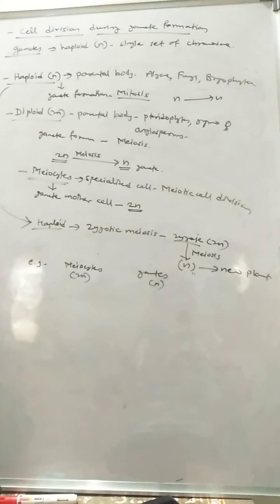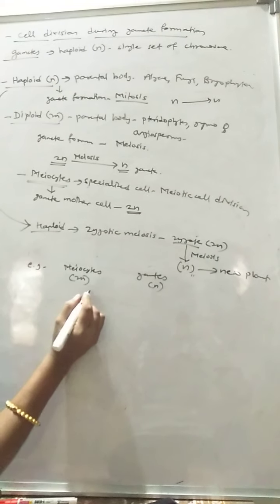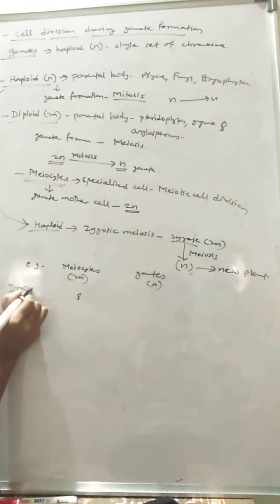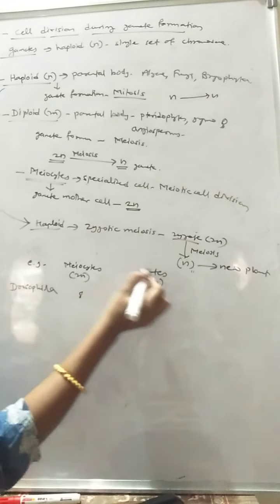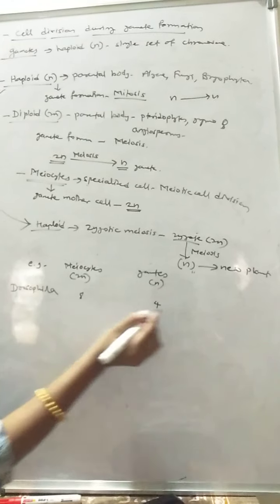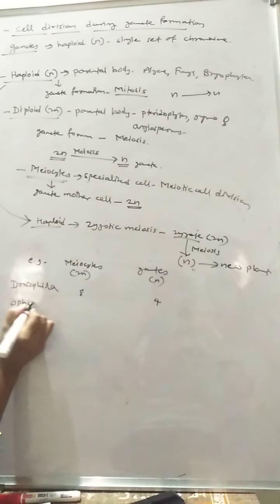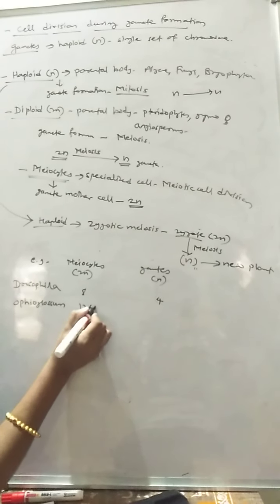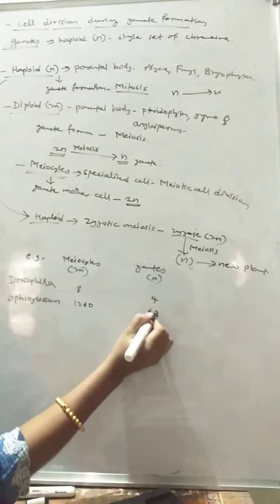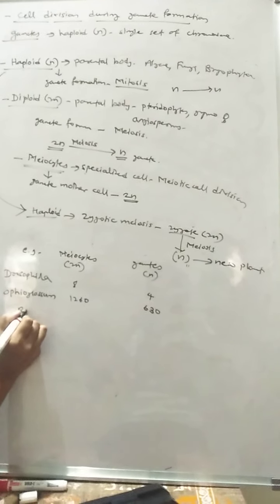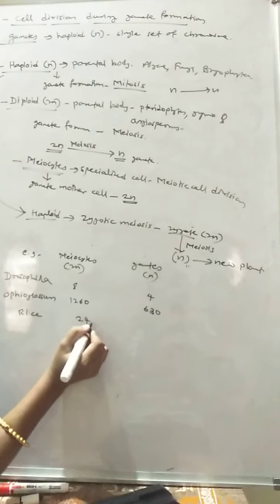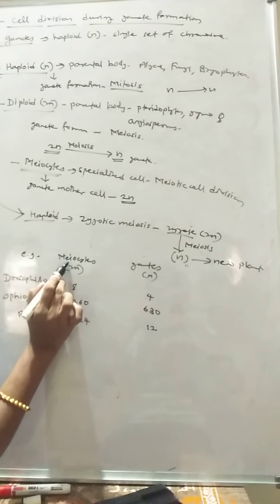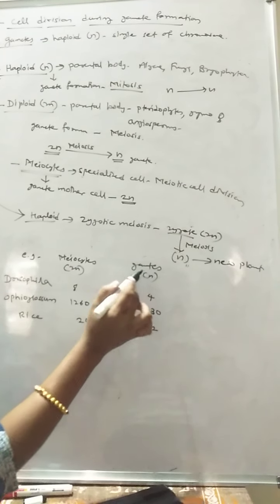For example, in the meiocyte of Drosophila, the fruit fly, the chromosome number is 8, so n is 4. Ophioglossum shows 2n about 1260, so n is equal to 360. In rice, 2n is equal to 24, so n is equal to 12. Like this, meiocytes are always diploid in nature, while the gametes are haploid in nature.